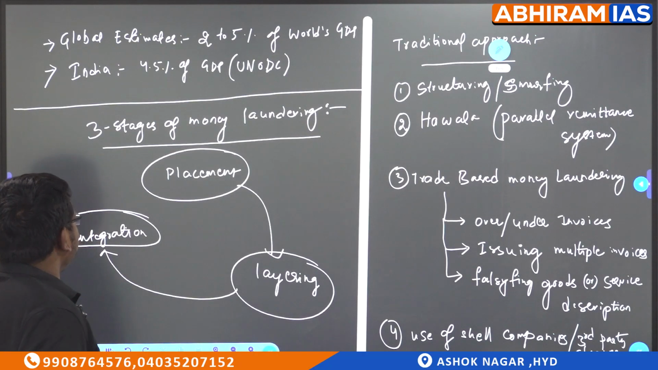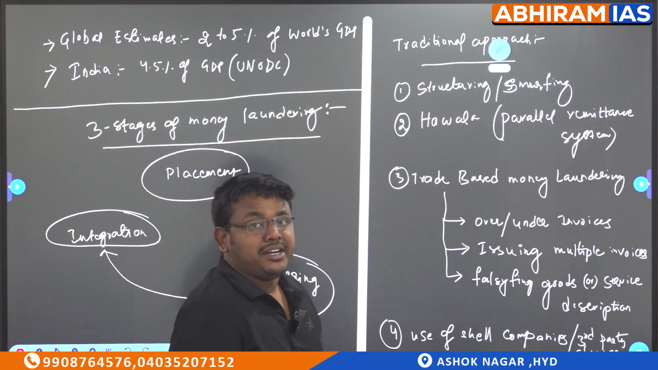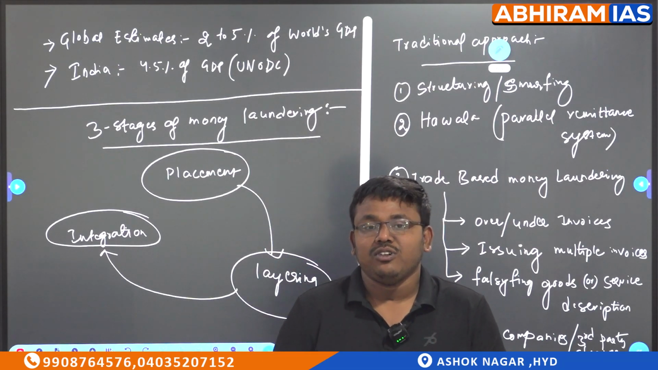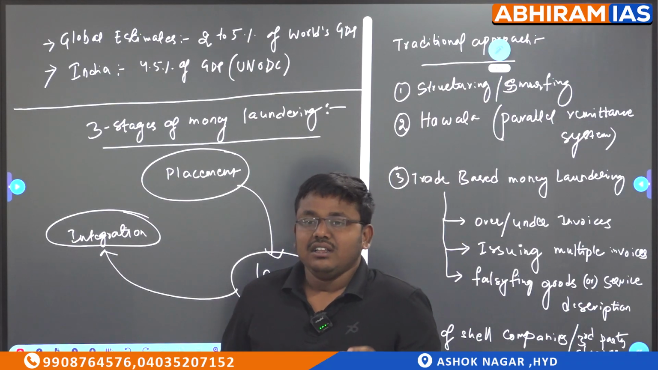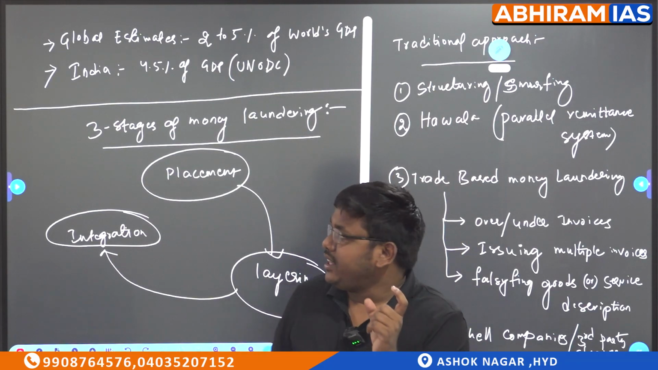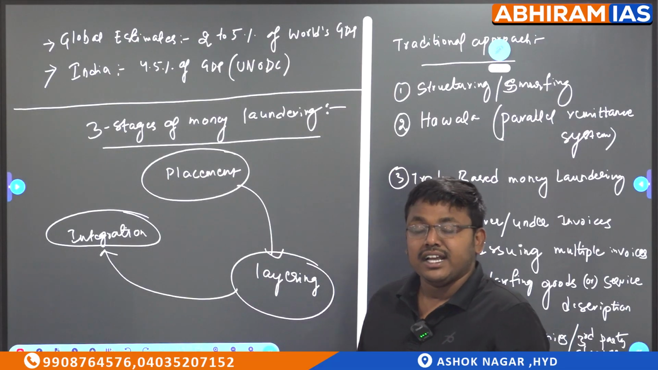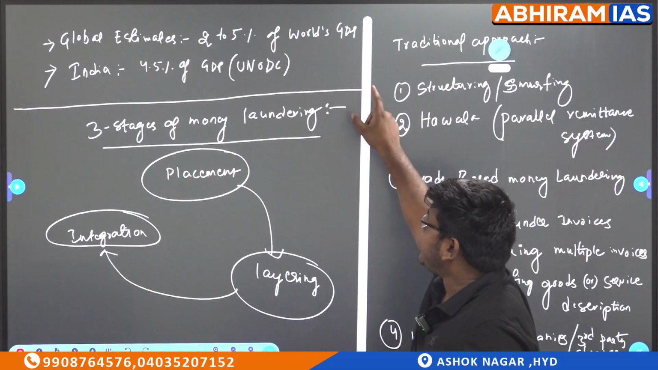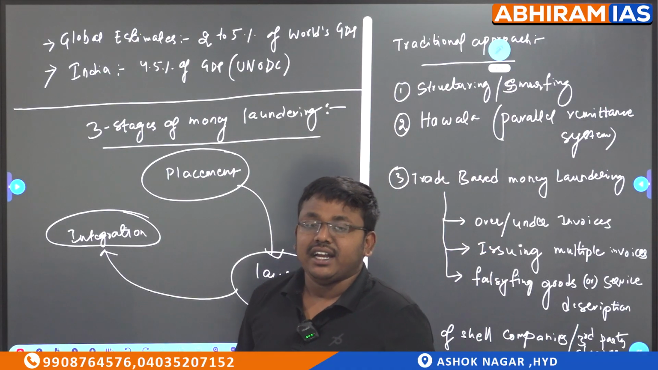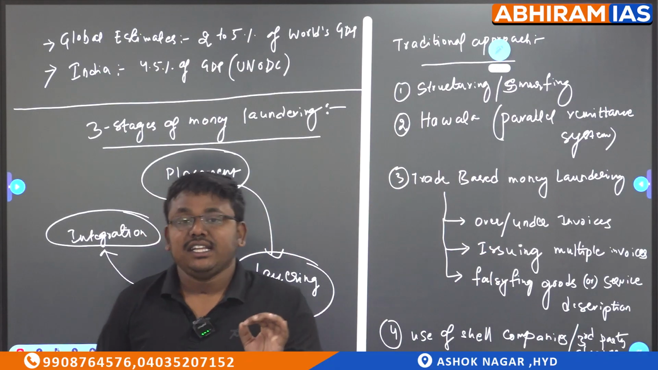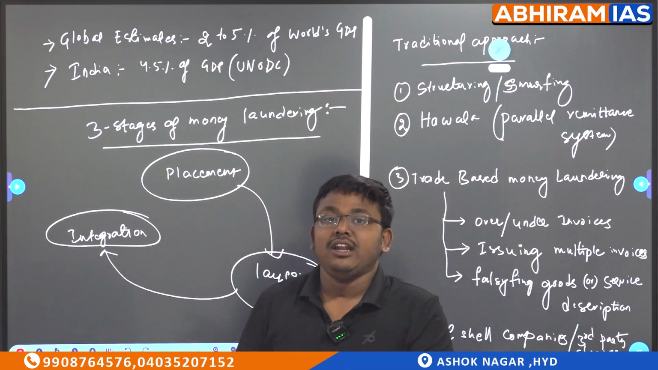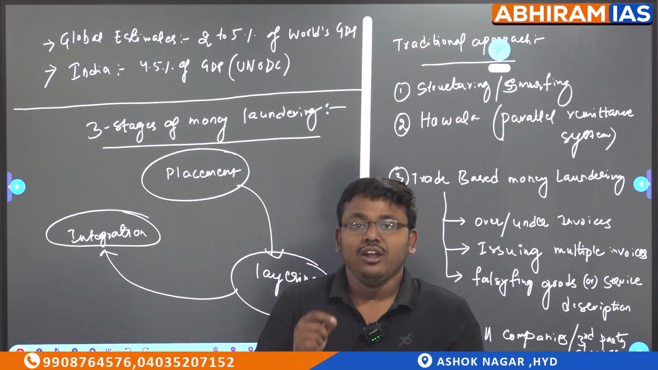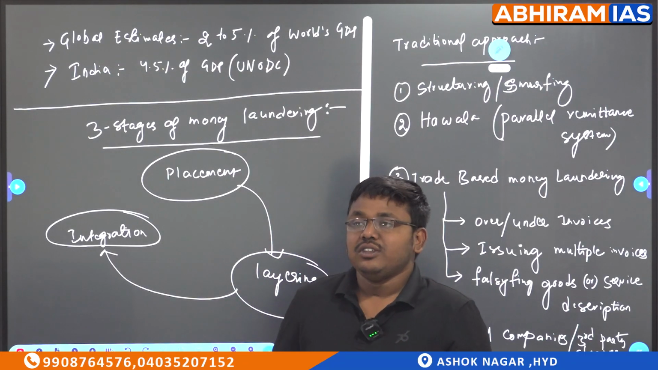Let's move forward. What is the global estimate of this? If we do anything in a sector, we need to know how much value that sector has. In the global estimate, the IMF, International Monetary Fund, has given an estimate that money laundering is 2 to 5% of the world's GDP. Not any country's GDP, but the world's GDP. The value of money laundering across the world is 2 to 5% of the world's GDP. So that is the first point.